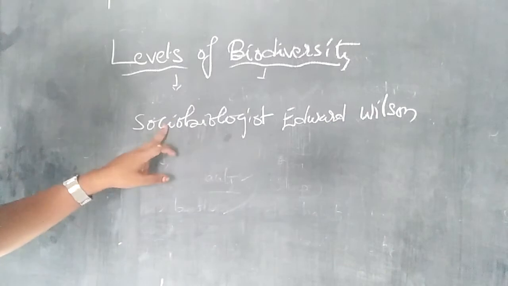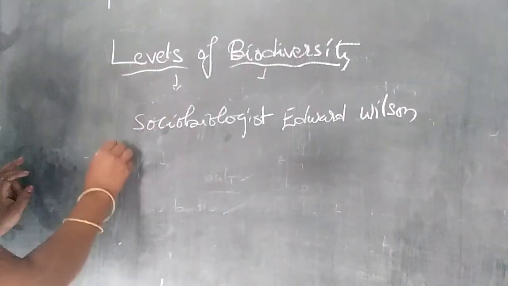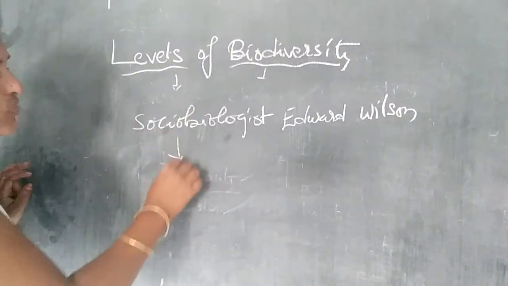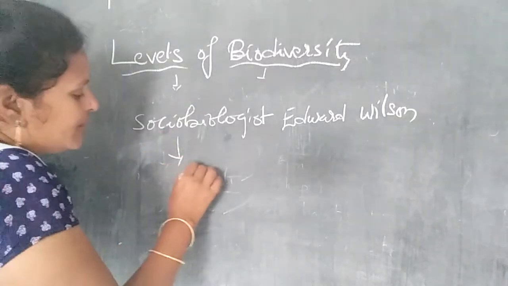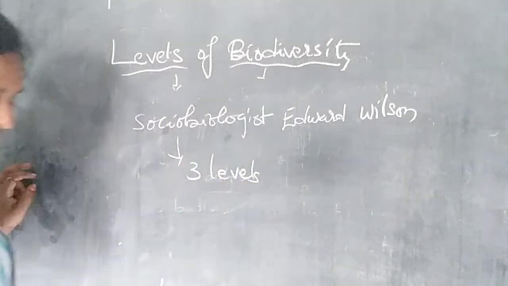He described a combined diversity at the levels of biological classifications and organizations. It has 3 main levels.